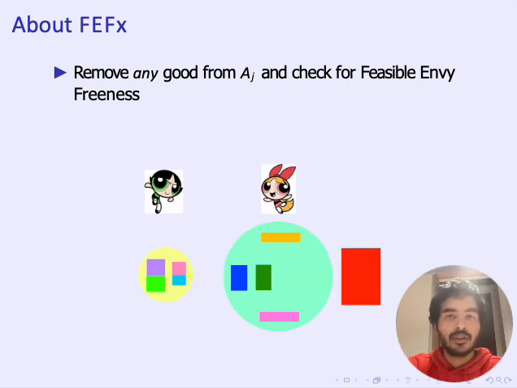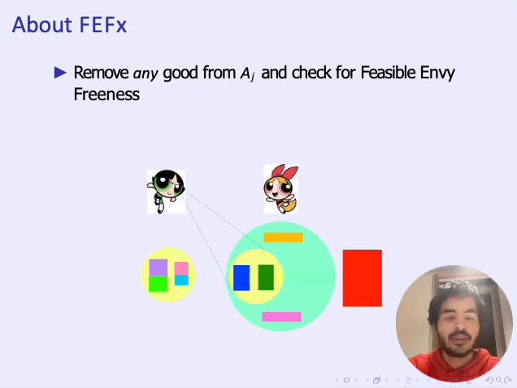We remove it for the purposes of checking envy. We remove the red good from the red agent's bundle, and now the FEFX criteria is equivalent to checking the standard feasible envy-freeness. That is, we say that the FEFX criteria holds if the green agent prefers her bundle over any feasible subset of goods in the red agent's bundle. Hopefully this gives some intuition about why this is similar to the EFX notion defined for the unconstrained case.